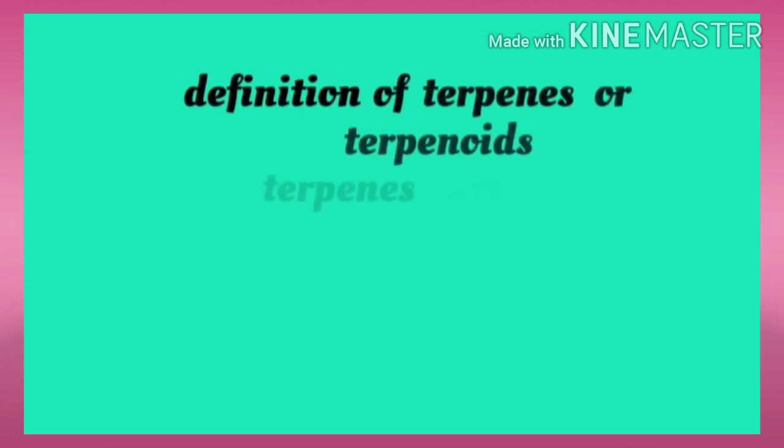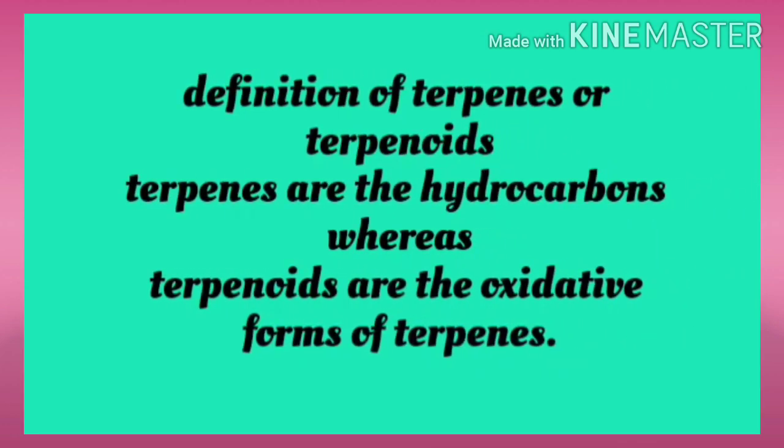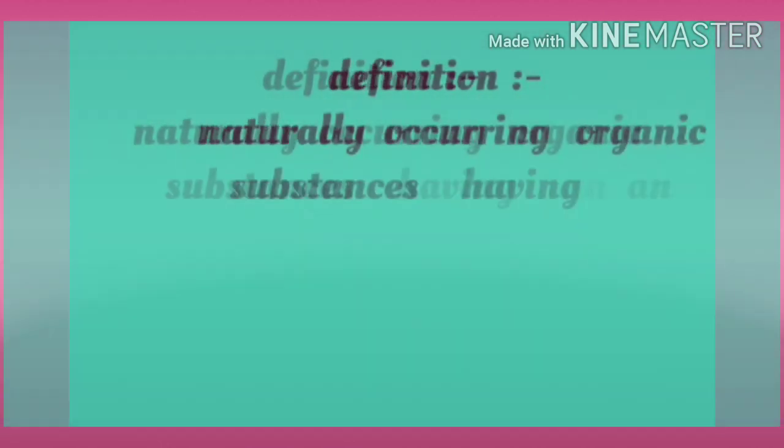Now let us try to create a definition for terpenes or terpenoids. So before we start, let me clarify one thing. Terpenes are the hydrocarbons, whereas terpenoids are the oxidative form of terpenes. That is, terpenoids will have oxygen containing terpenes. Now let us see the definition.